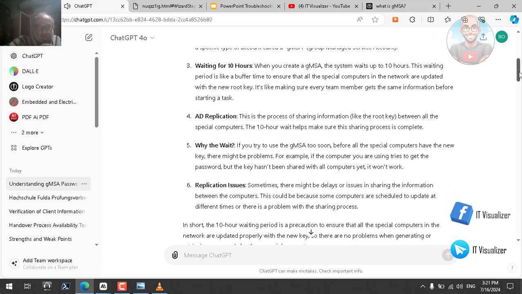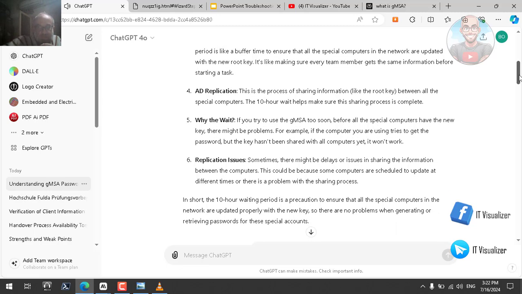5. Why the wait? If you try to use the GMSA too soon, before all the special computers have the new key, there might be problems. For example, if the computer you are using tries to get the password, but the key hasn't been shared with all computers yet, it won't work. 6. Replication issues. Sometimes there might be delays or issues in sharing the information between the computers. This could be because some computers are scheduled to update at different times, or there is a problem with the sharing process.